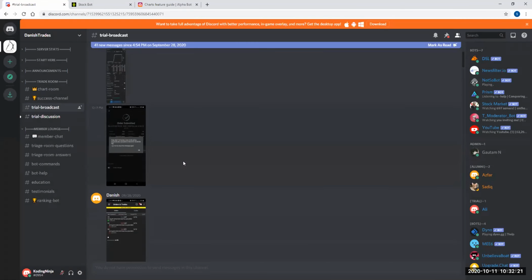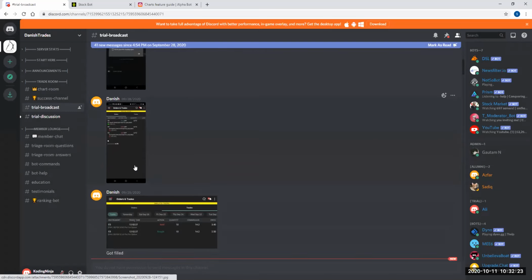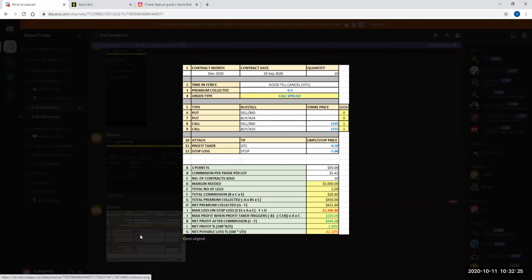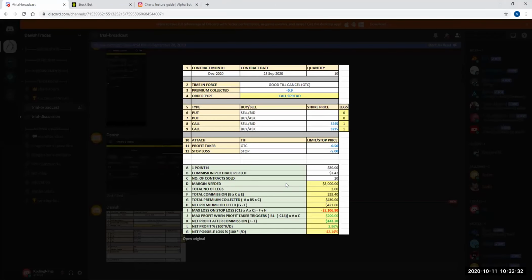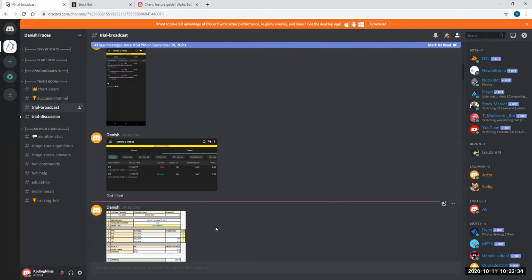Any screenshot is not stored on your phone. It's just stored in the server. Everything is stored in the server. So if you want to see this, you click on open original. It's pretty clear here. So that previous screenshot, that was the long one.